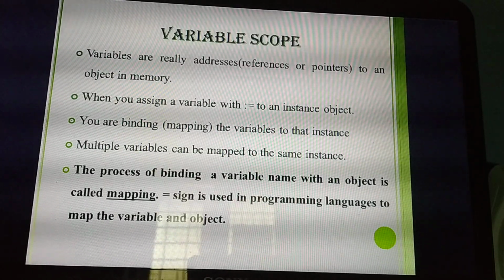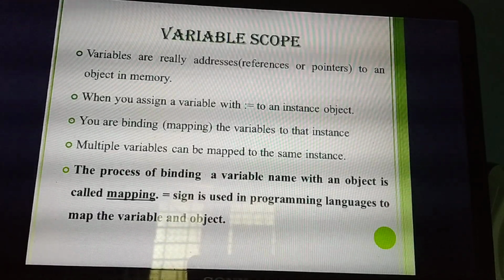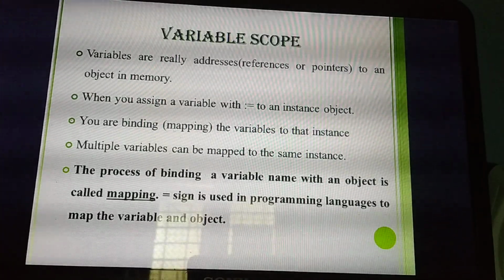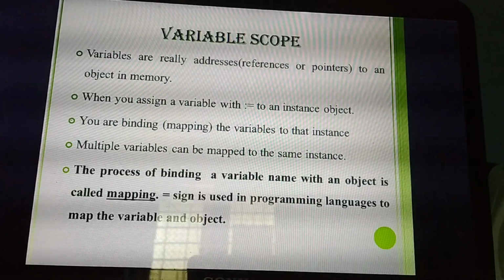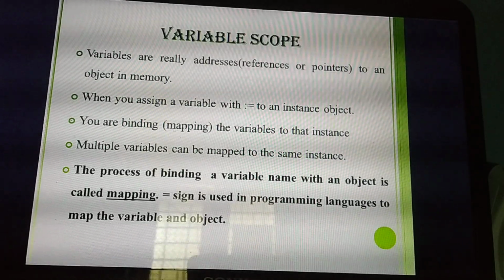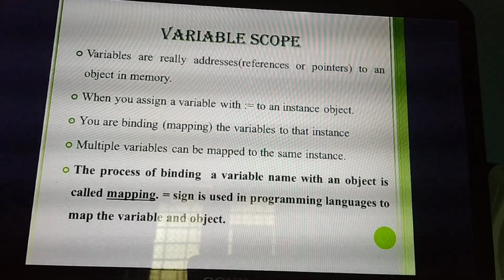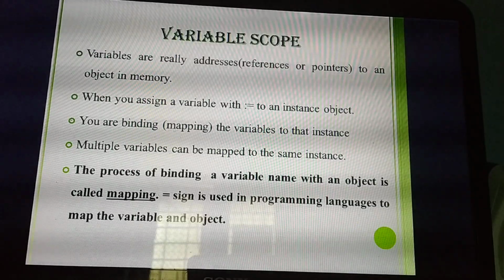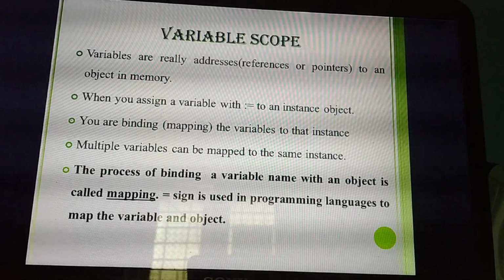I'll explain with the same program. After the header file I am giving int a equal to 5. So what's the variable there? Int a equal to 5 means the variable is a. If I declare the variable in the program and then compile it, the memory will allocate a particular space for variable a. Understand or not?